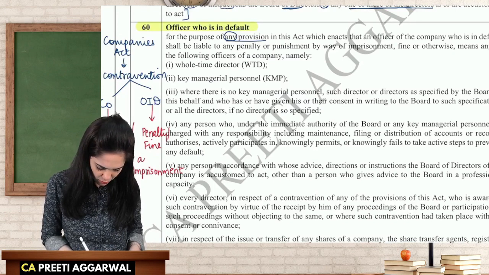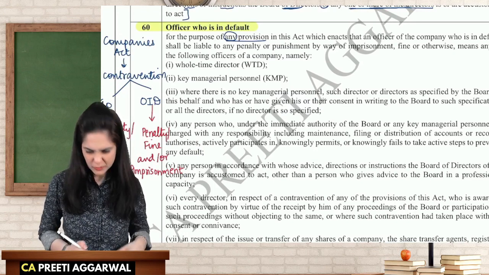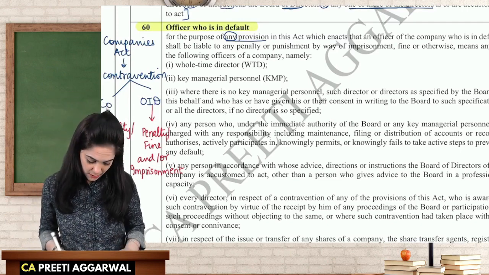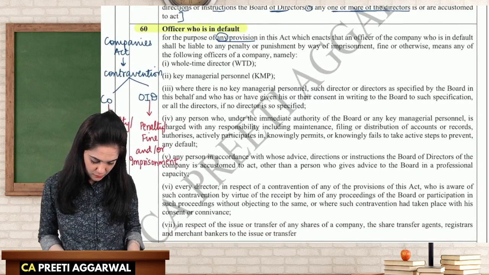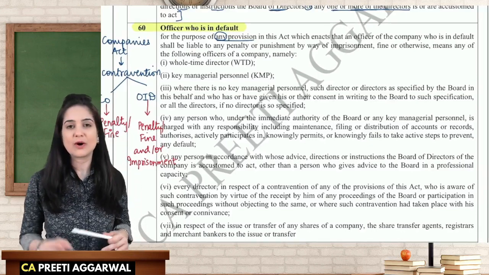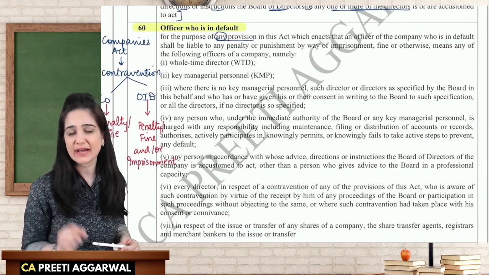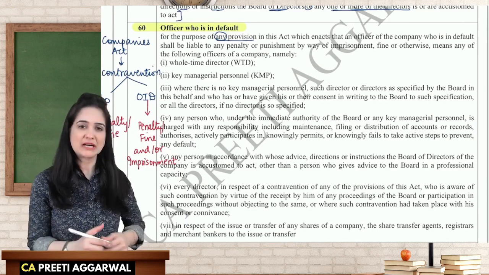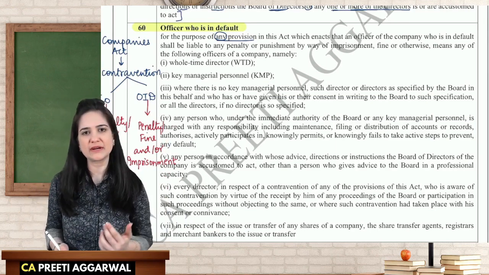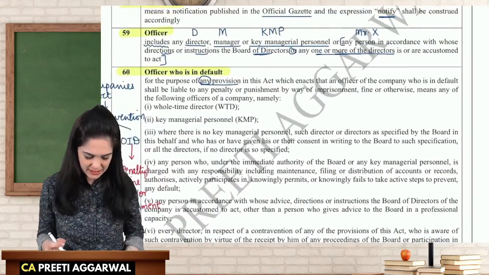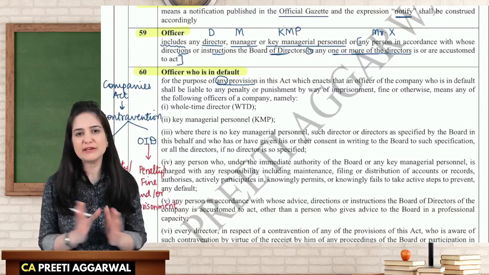Every time he is not going to be subject to imprisonment. Okay, penalty and imprisonment or imprisonment. Now, because the officers in default are subject to penalty under the Act, we need to define them, no? Otherwise, we will hold any person as officer in default. That's not possible. Now, who is considered as an officer in default?